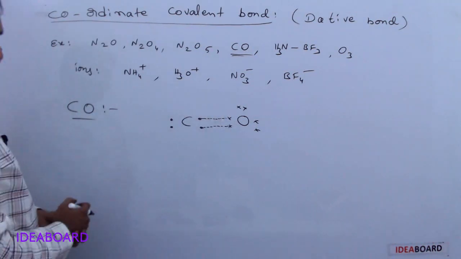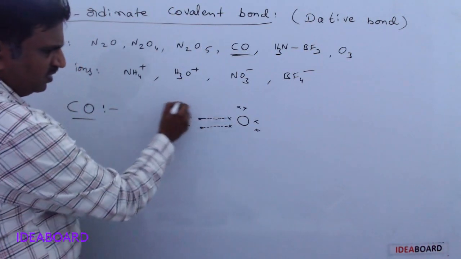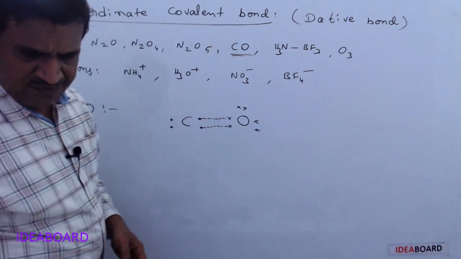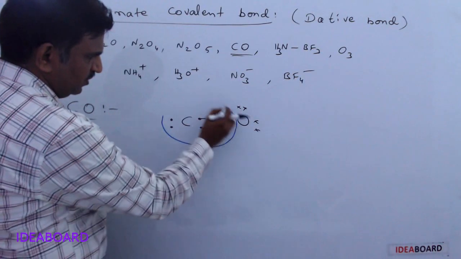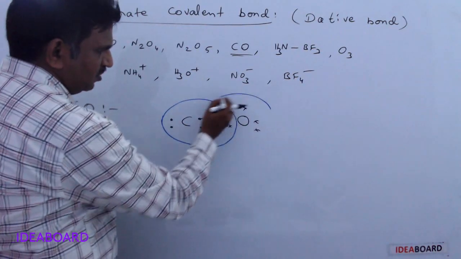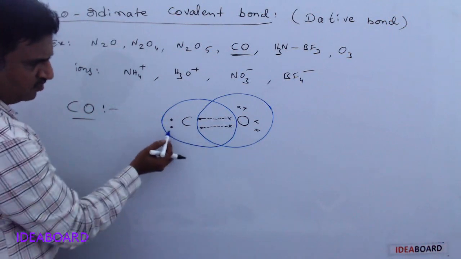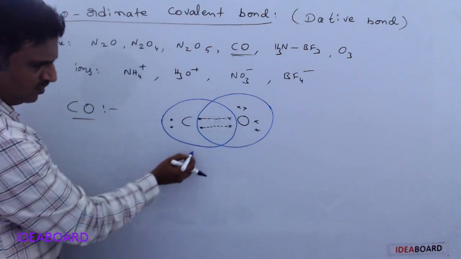Next, does this have 8 electrons around it? Now check it. Suppose this is the configuration around carbon, and this is the configuration around oxygen. If you see the carbon atom, 1, 2, 3, 4, 5, 6, it has only 6 electrons.